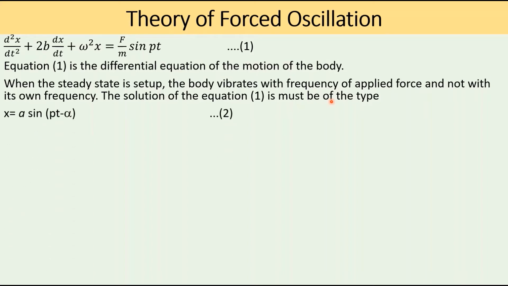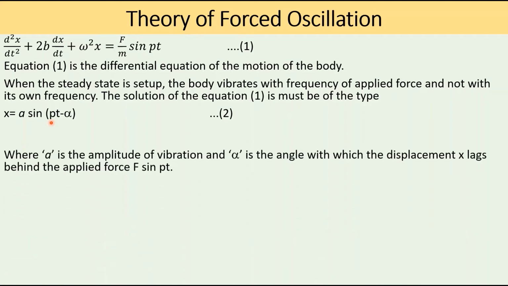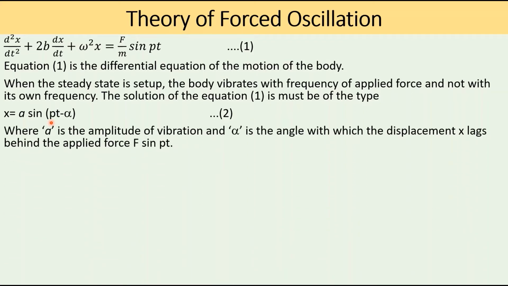a sin(pt minus alpha), where p is the frequency of the applied force, a is the amplitude of vibration, and alpha is the angle with which the displacement x lags behind the applied force f sin pt. If the applied force and the displacement are in phase with each other, then alpha will be equal to 0.